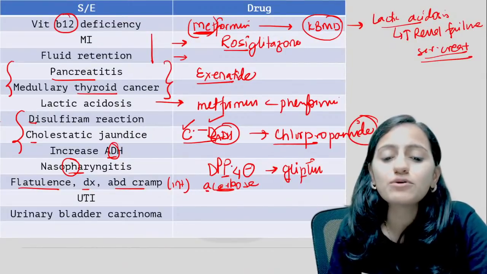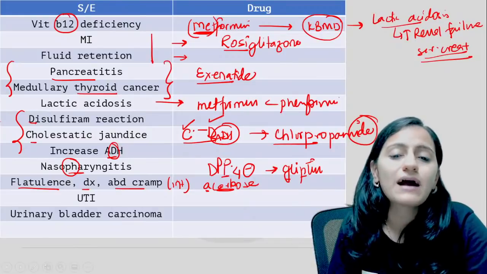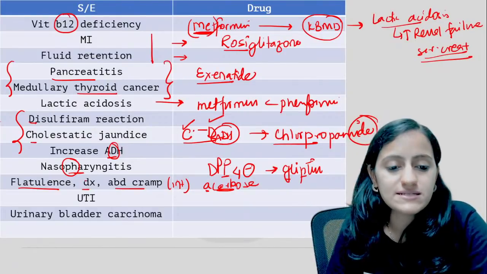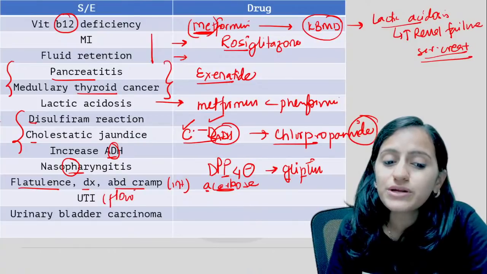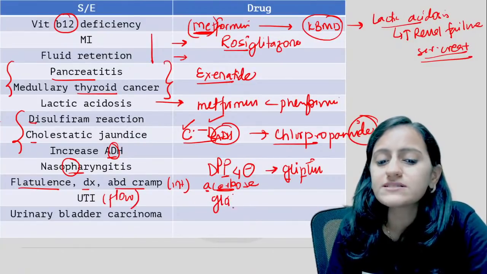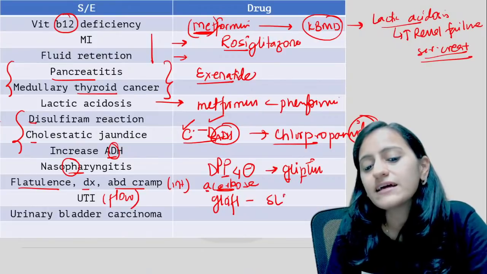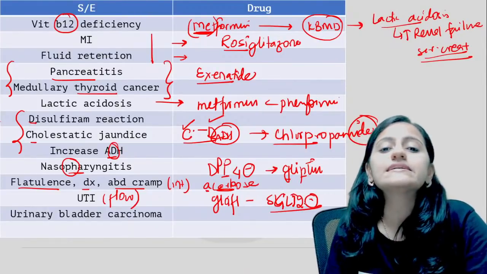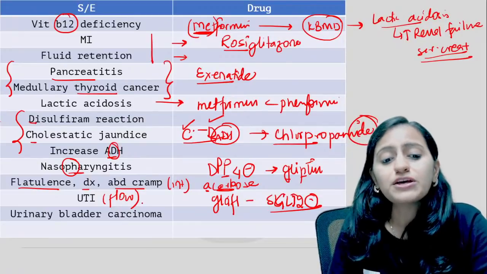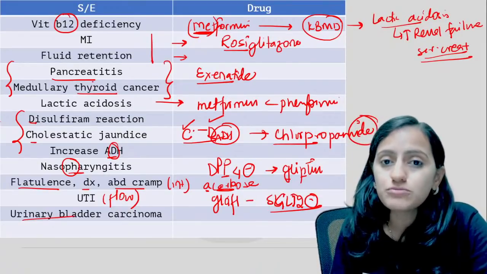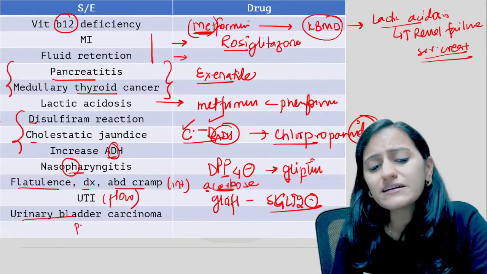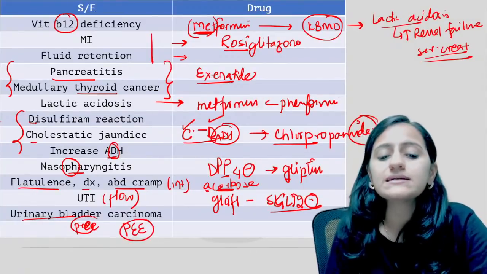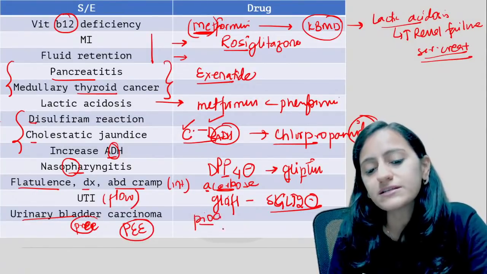Remember, acarbose: carbo means carbohydrate, stopping the carbohydrate absorption from the intestine. UTI, urine flow, is your gliflozins, that is basically your SGLT2 inhibitors, right? Urinary bladder carcinoma. Urinary bladder, passing the urine is like someone peeing. P is your P, that is your pioglitazone.